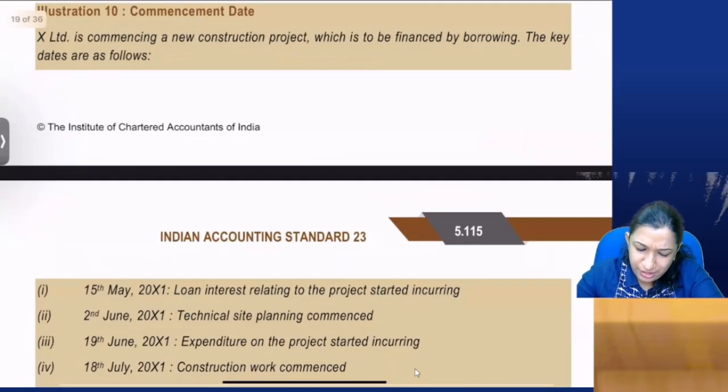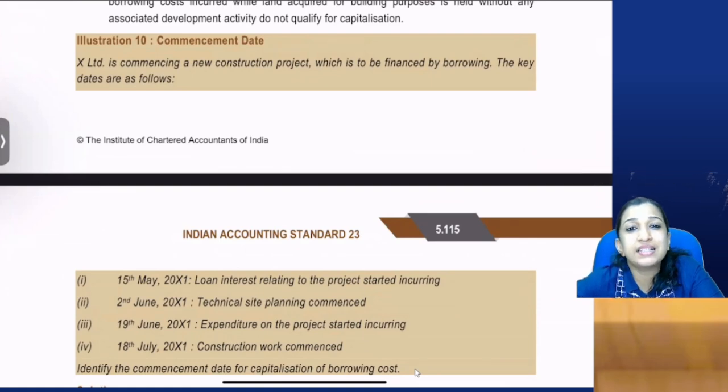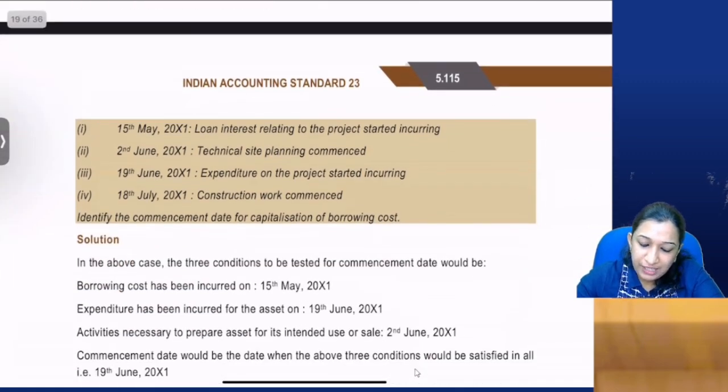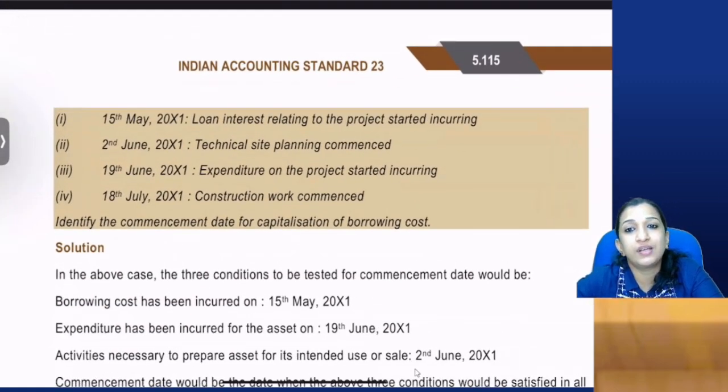So there is an example in your study material which I'll read. X Limited is commencing a new construction project which is to be financed by borrowing. The key dates are as follows. 15th May, loan interest relating to the project started incurring. So borrowing cost started incurring from 15th May. 2nd June, technical site planning commenced. Okay, some work started. 19th June, expenditure on the project started incurring. 18th July, construction work commenced. Identify the commencement date for capitalization of borrowing cost.